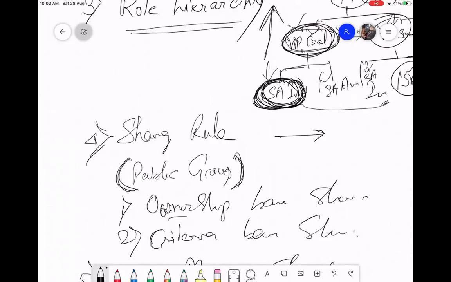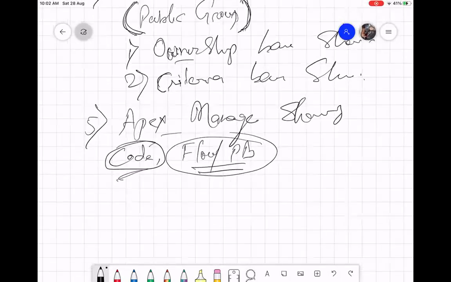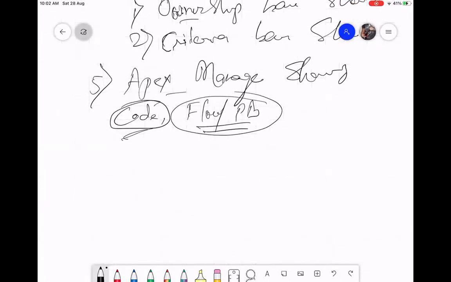I know whom to share the record. But what if I do not know in runtime, or after some logic it is automatically coming up which person to share? If I do not know upfront whom to share, then you will need to use Apex managed sharing.